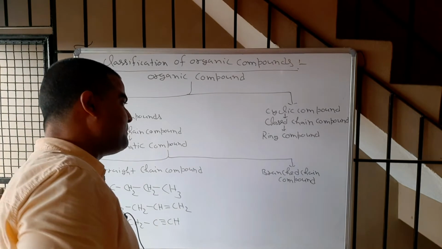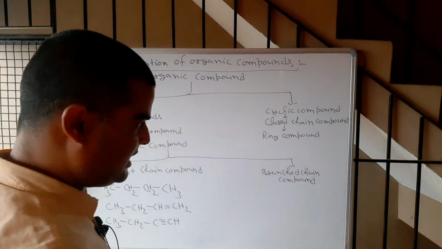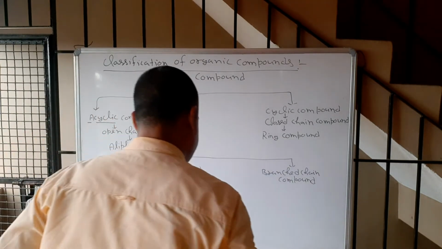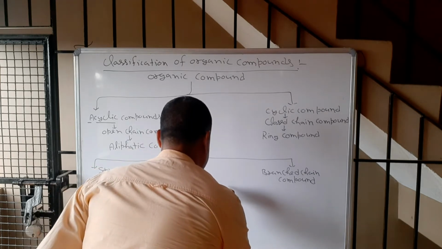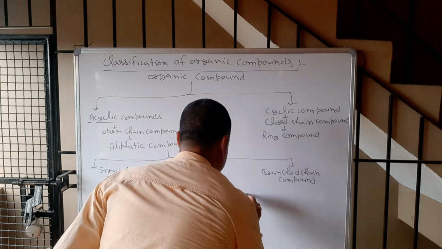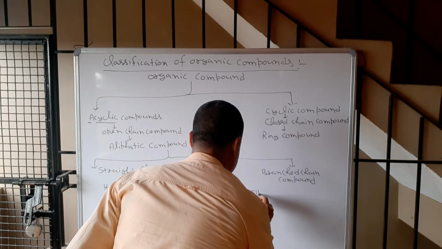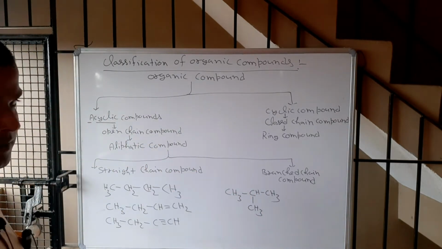Now come to the branched chain compound. When a branch emerges from the straight chain, that is called a branched chain compound. For example, CH3, CH, CH3 with another CH3 attached.